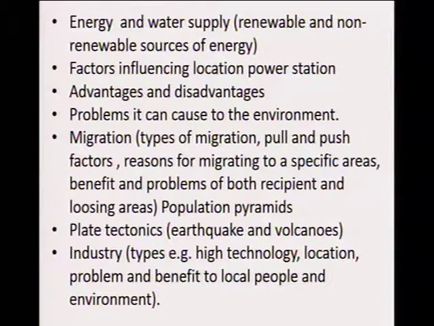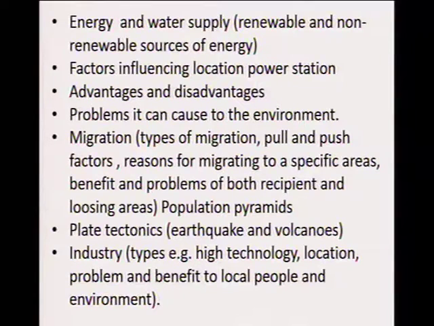So we look at energy in the water supply, for example. When we discuss energy, this is energy that enables us to move, energy that enables us to use our technologies. For example, the different types of energy that we use to make our livelihood easier. We have different types of resources that form energy resources. We have renewable and non-renewable sources of energy.